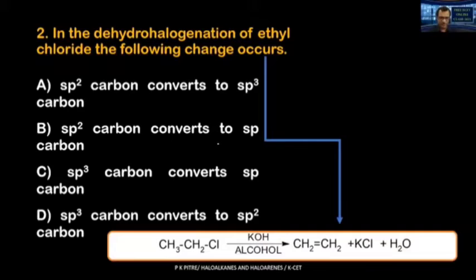Look at what has happened over here. Look at the carbon atom over here. This carbon atom is an sp3 hybridized carbon atom. This is also an sp3 hybridized carbon atom. When you are treating it with alcoholic KOH, you are losing a halogen atom from an alpha carbon.